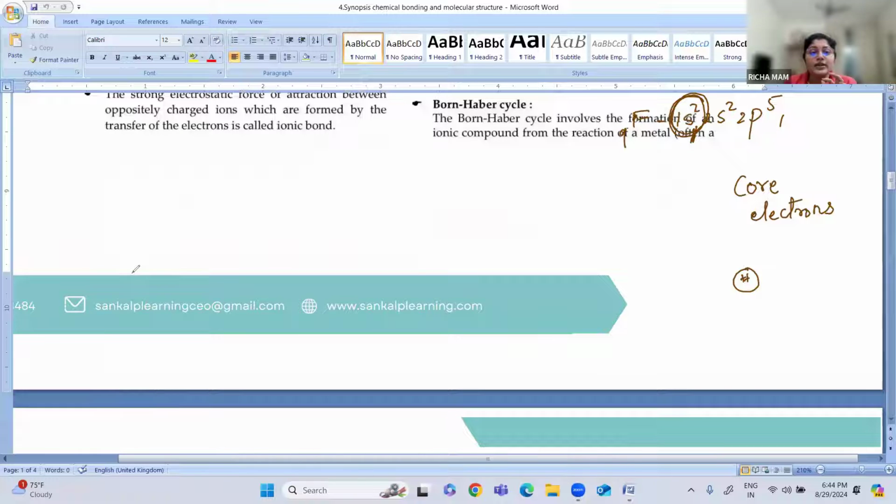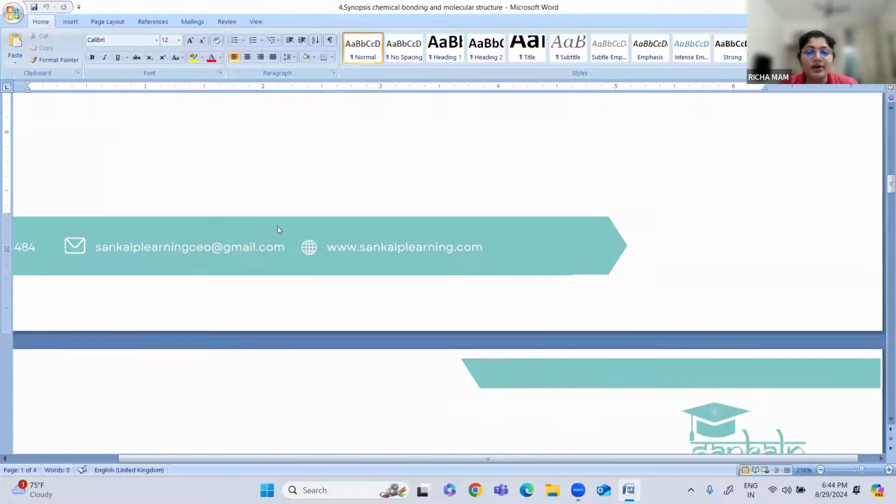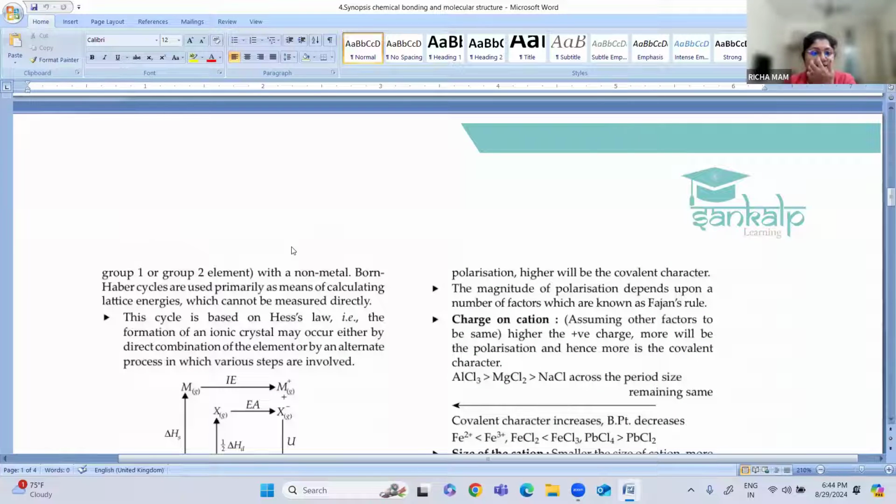Next is the Born-Haber cycle, a very important concept from this particular chapter. What does the Born-Haber cycle tell you? It tells you about the formation of an ionic compound from the reaction of a metal.